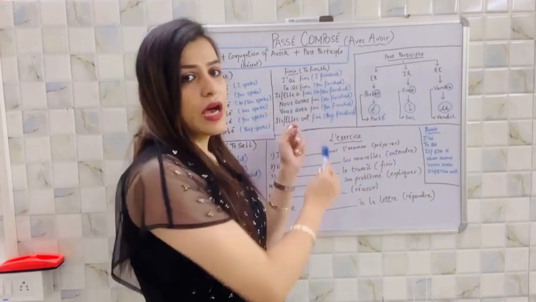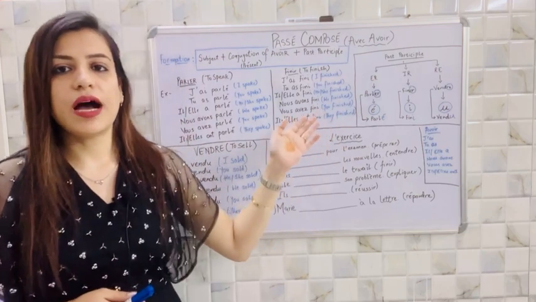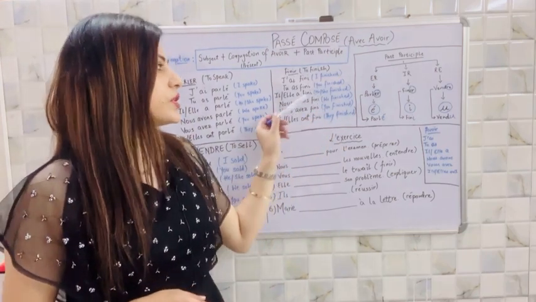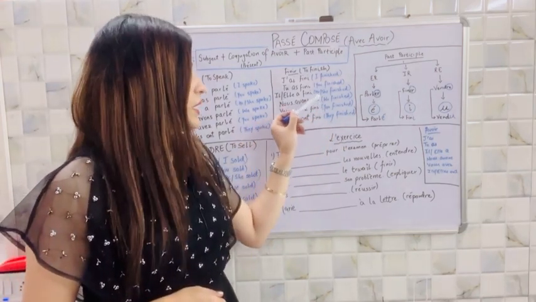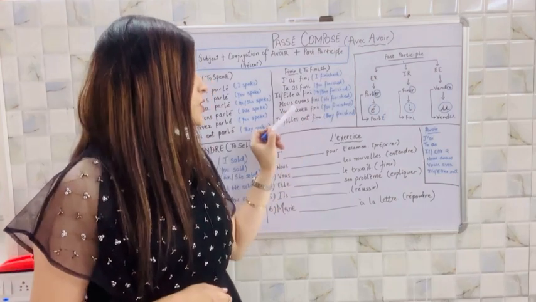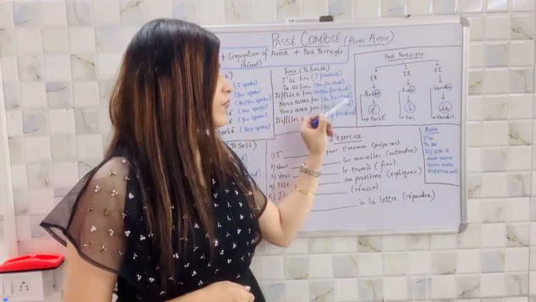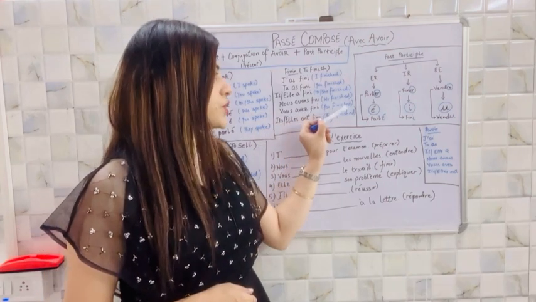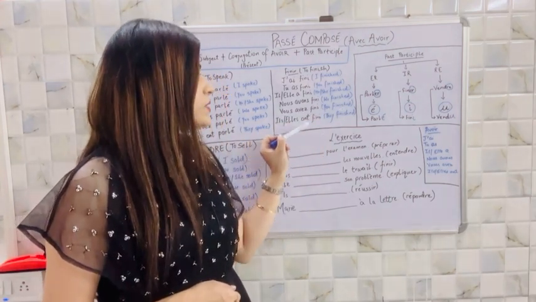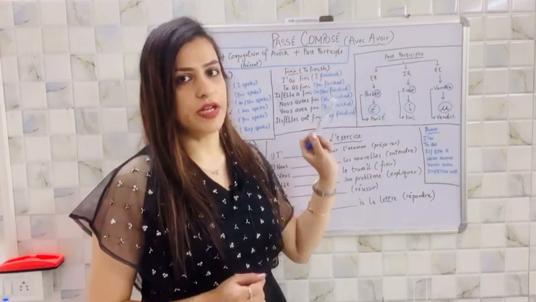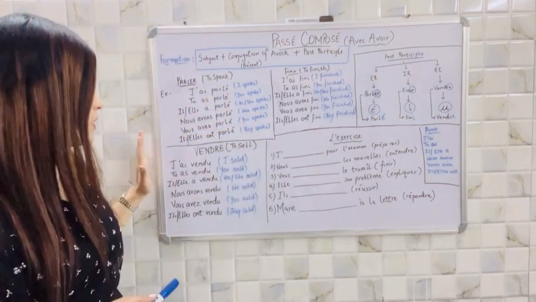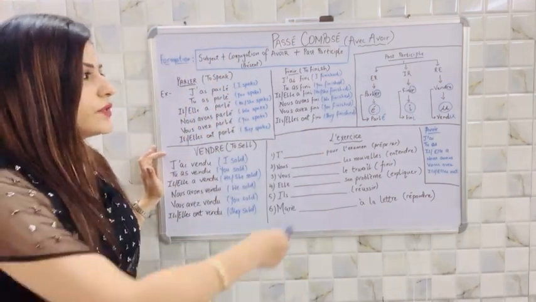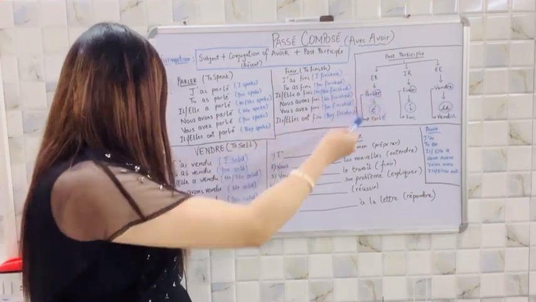J'ai fini, I finished. Tu as fini, you finished. Il a fini, he or she finished. Nous avons fini, we finished. Vous avez fini, you finished. Elles ont fini, they finished. Similarly, we have done it here, taken the verb vendre just like we have done it there.